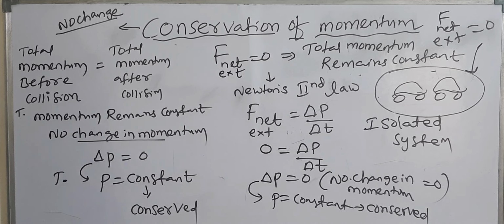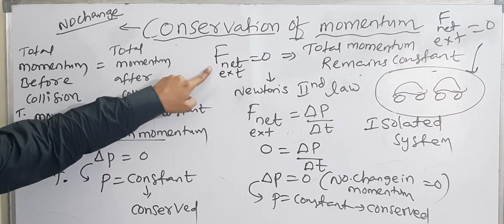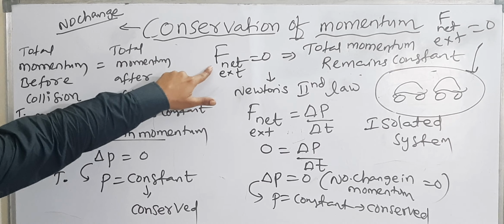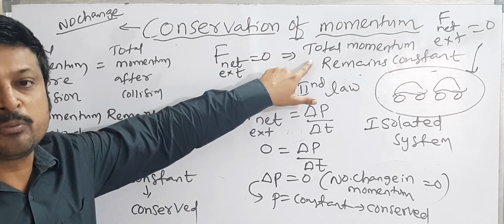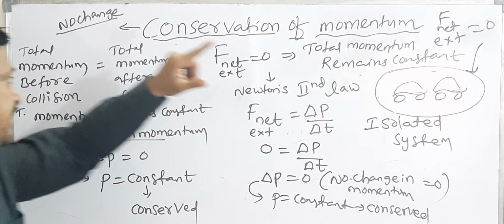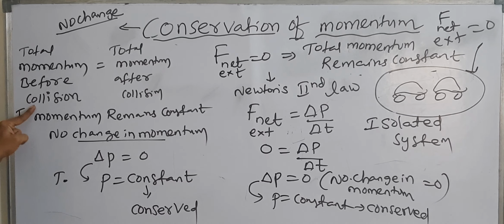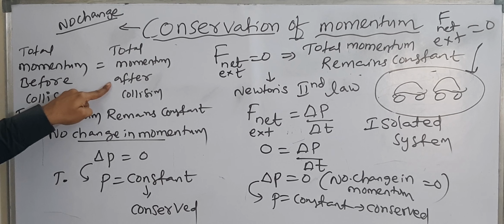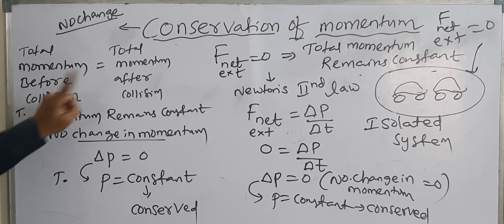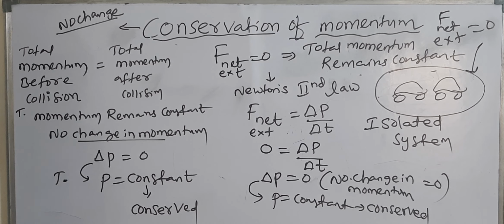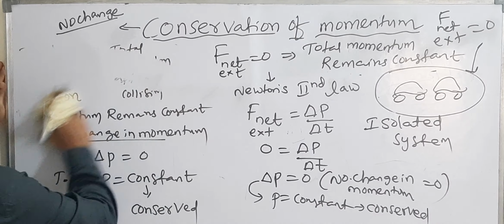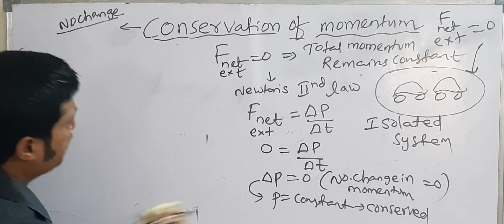This is conservation of momentum. The statement is: if net external force is equal to 0, total momentum remains constant. That means total momentum before collision is equal to total momentum after collision.